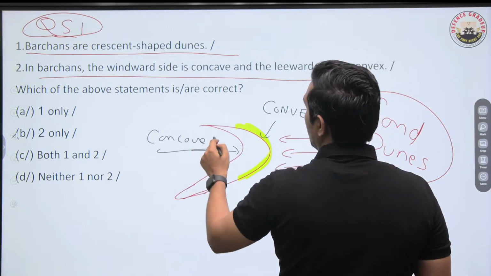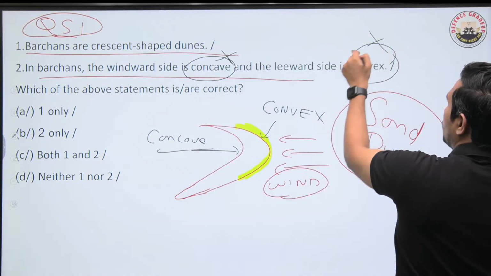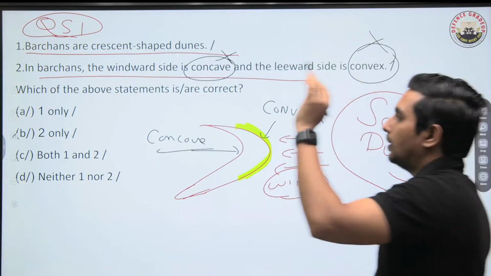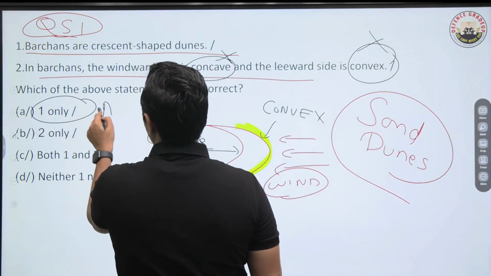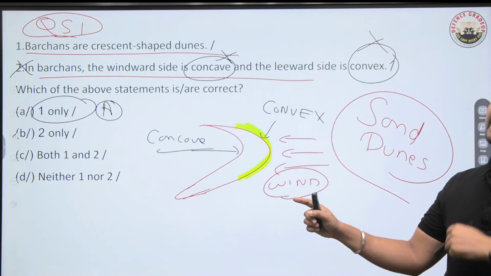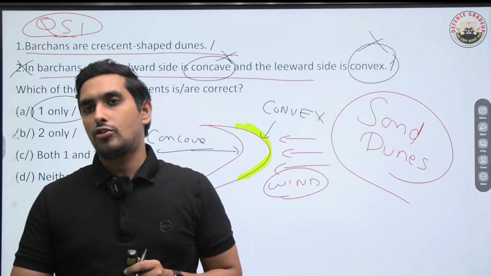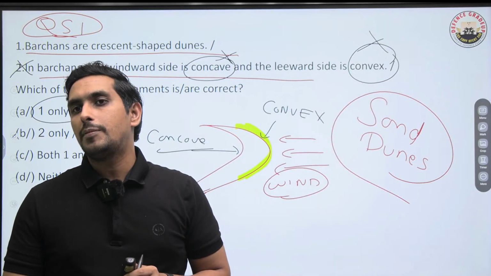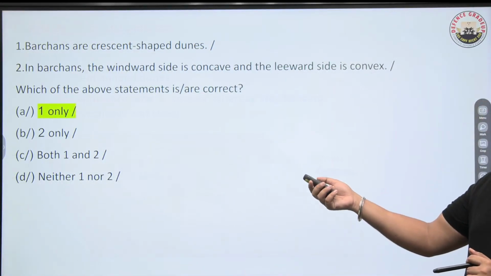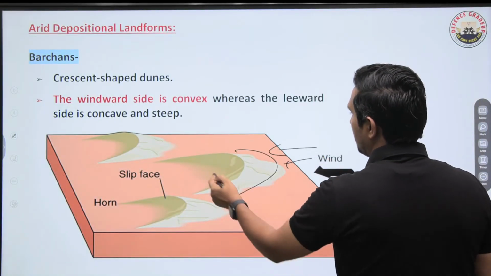Now you tell me, the windward side is concave? No, it is convex. And leeward side is convex? No, it is concave. So this one is totally incorrect. Are you agreeing with me? So remember that A is the right answer, but the second one is totally incorrect because the windward side is convex and the leeward side is concave. Very important this is. So here A has to be the right answer. Not both the statements are correct. Very important question this is. So in exam, this can cause real confusions among students. So please remember this thing, that the wind is coming like this. This is the convex side and inner side is concave.